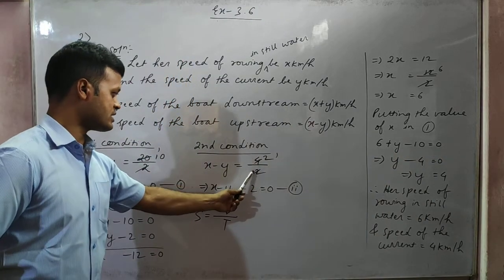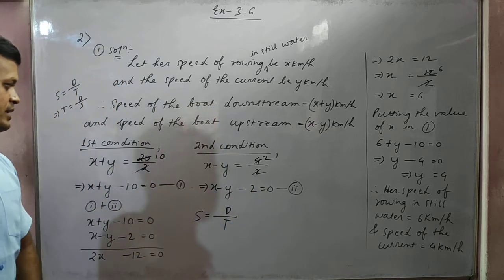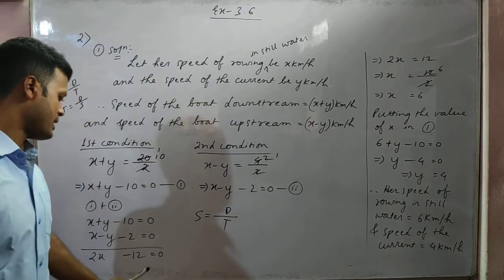So 4 km is the distance and time is 2. 4 you cancel with 2, 2. The 2 you bring to the left hand side. x minus y minus 2 is equal to 0. Mark it number 2.